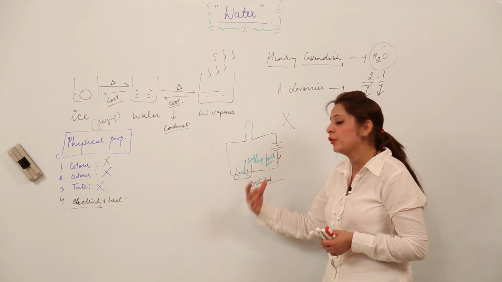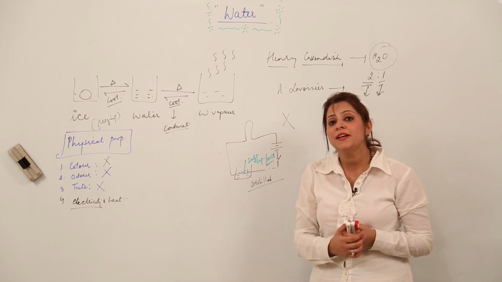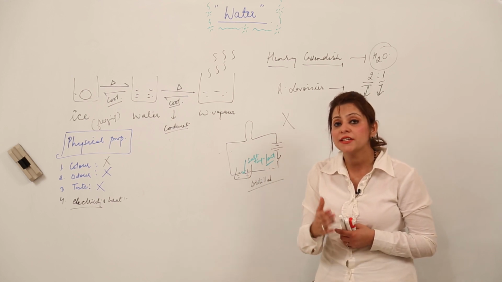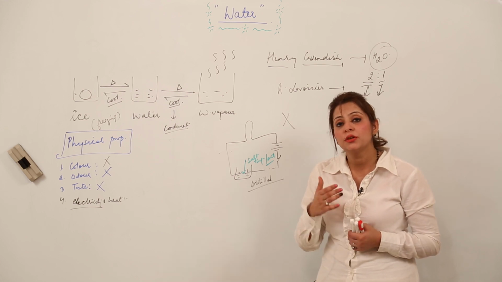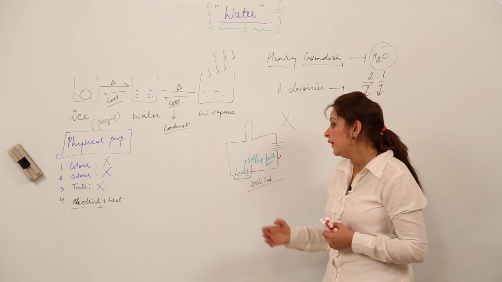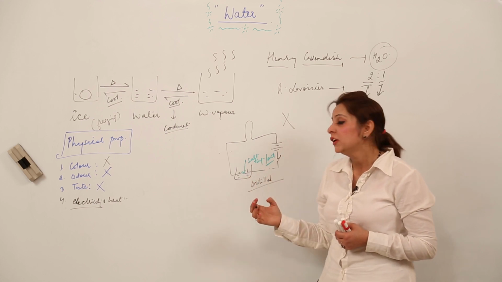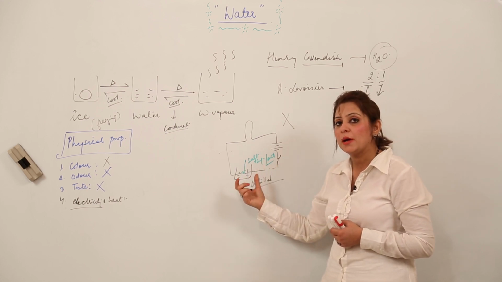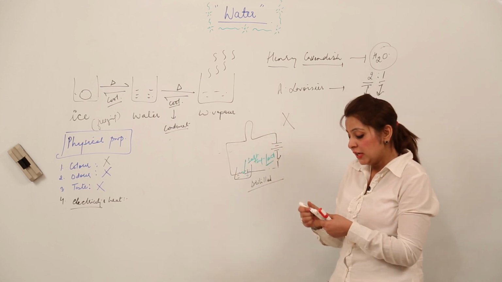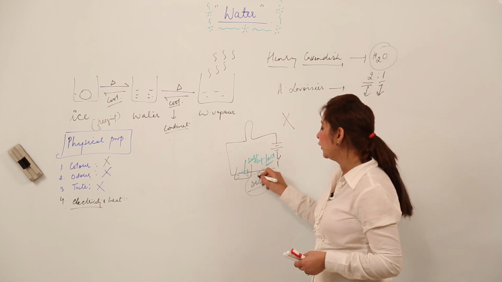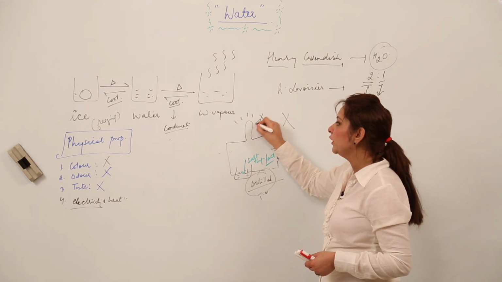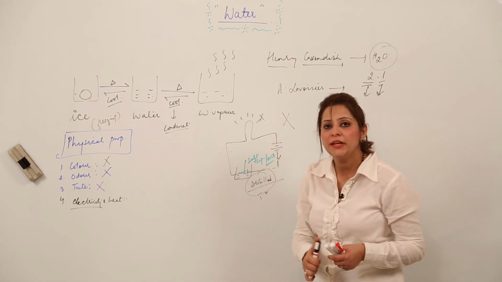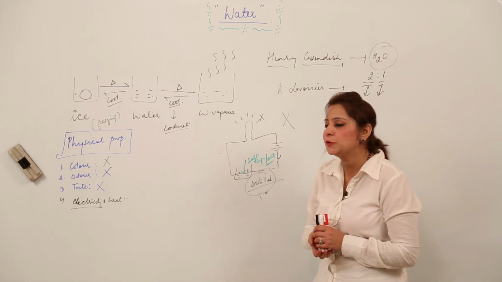And if you take tap water instead of distilled water, it is going to conduct electricity because it contains the ions, as I told you, that is, it is not a pure form of water, it does contain the ions. So whenever electricity is passed through it, what happens? If you take tap water, the bulb will glow, and if it is distilled water, the bulb will not glow. But if we take tap water, it will obviously glow, because tap water is a good conductor of electricity because it has many ions present in it.